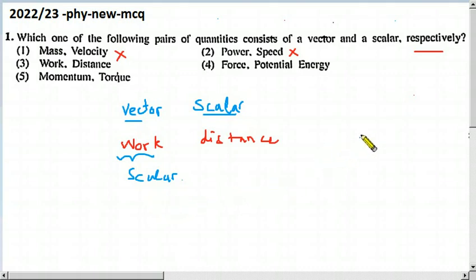So you don't have to use any equations. That is your common sense, that is general knowledge. Work is a scalar. And distance also is a scalar.